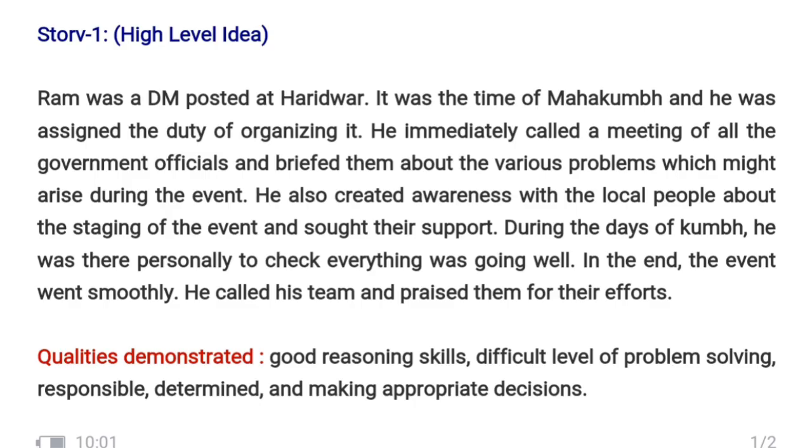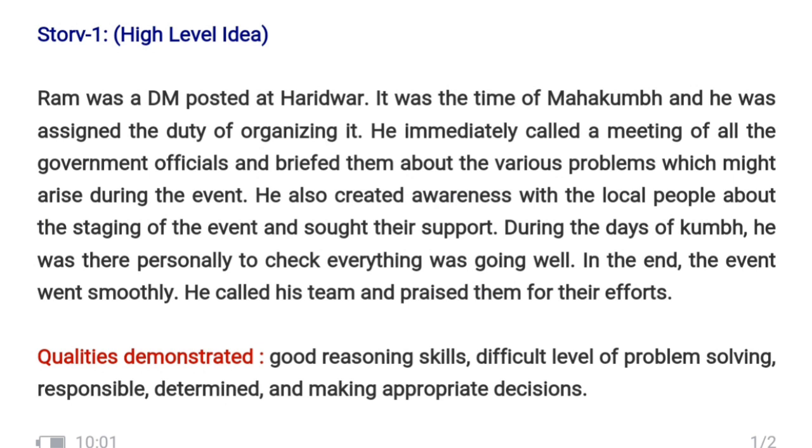High-level idea. Ram was a DM posted at Haridwar. It was the time of Mahakumbh and he was assigned the duty of organizing it. He immediately called a meeting of all the government officials and briefed them about the various problems which might arise